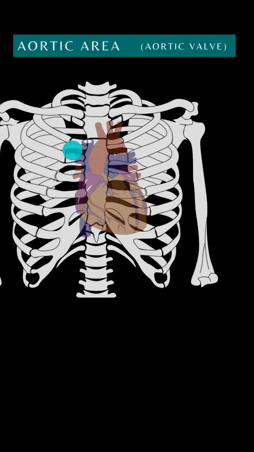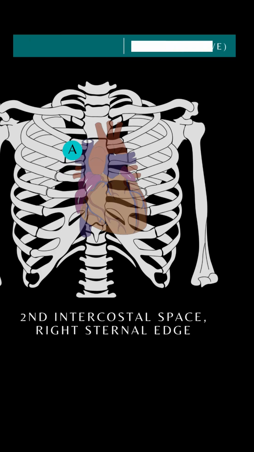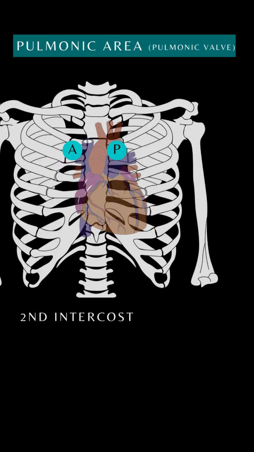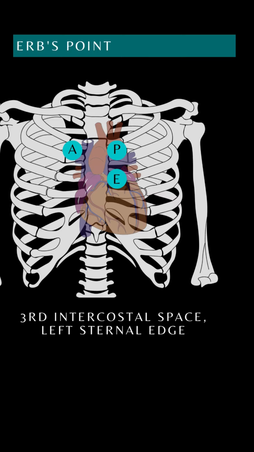First is the aortic area, found at the second intercostal space, right sternal edge. The pulmonic area is located at the second intercostal space at the left sternal edge. Erb's point is at the third intercostal space, left sternal edge.